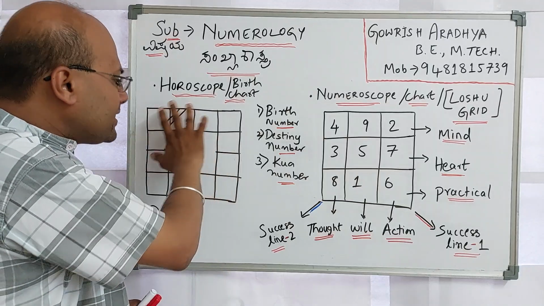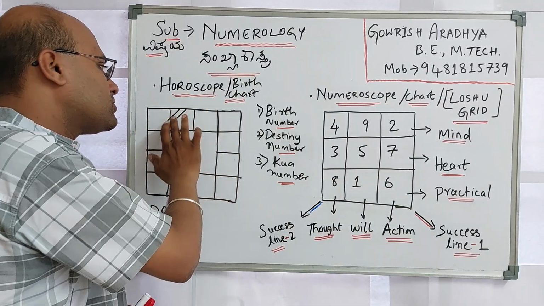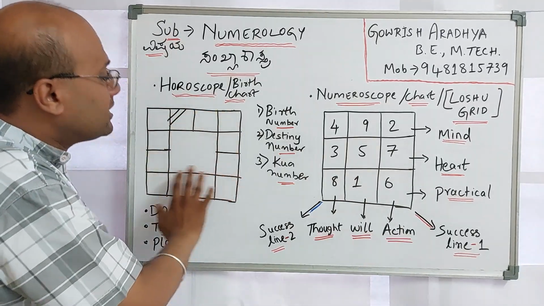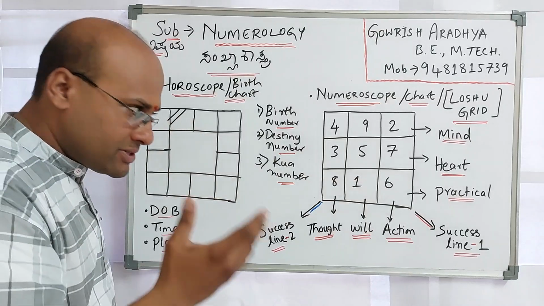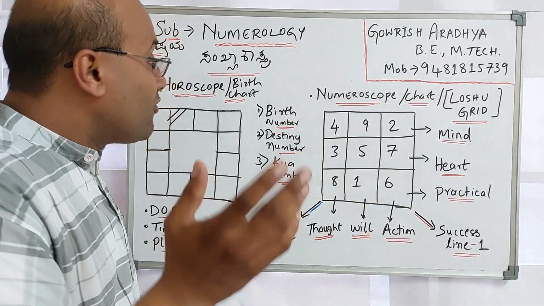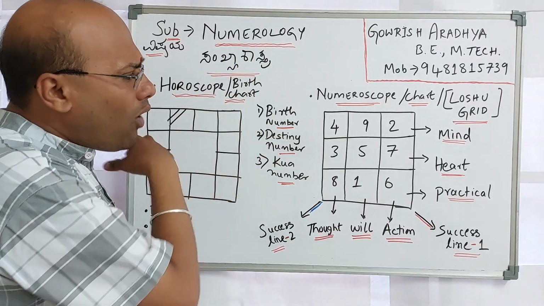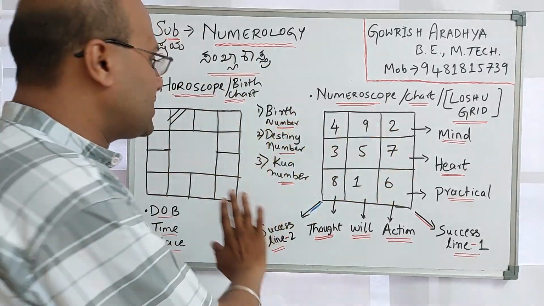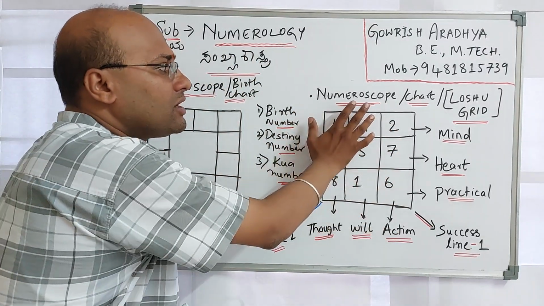Here this is how the horoscope looks. This is the lagna, and these are the rashis or bhavas, as we say. This is how we do prediction in astrology. But what happens with respect to numerology? Let us check.